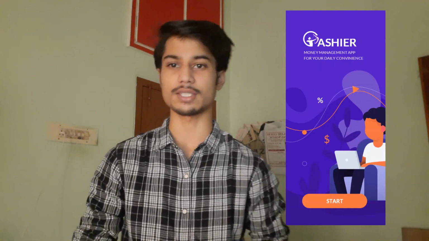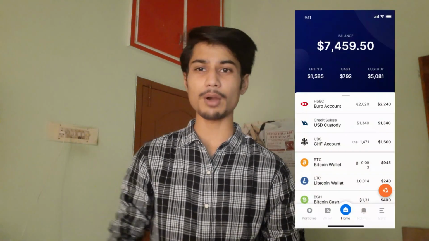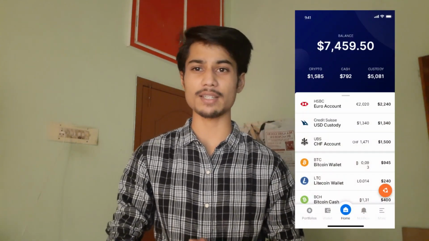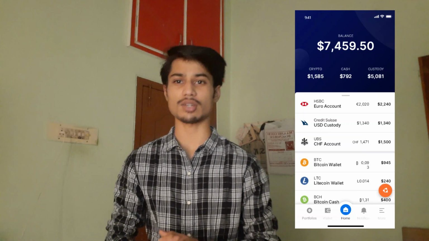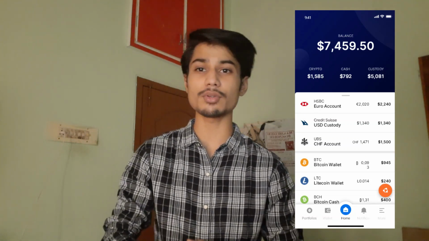Thank you, Ayush. Our app Cashier offers a very wide range of features which I alone won't be able to explain. So, I will explain some of them and my friends will continue. First, it connects with banks. The app's AI powered transaction manager connects with your banks automatically so that you can check your transactions or balance at the touch of your fingertip.